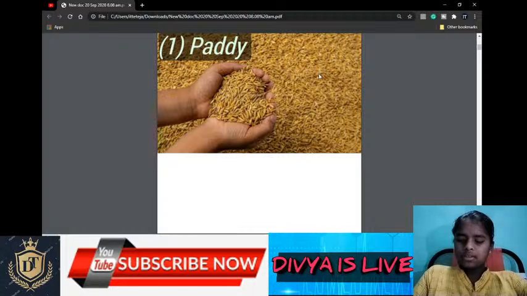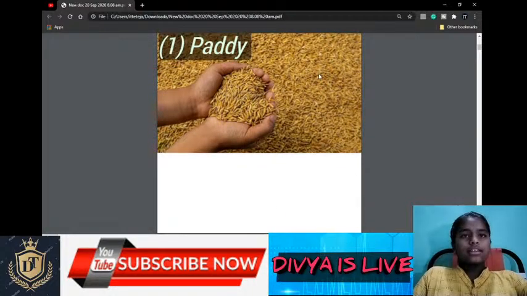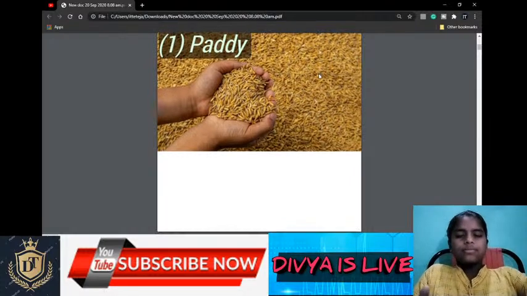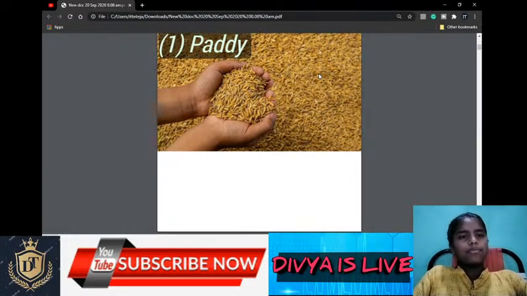This paddy requires a very high amount of water to grow. So paddy is mostly grown in deltaic regions and coastal areas. In places of less rainfall, it grows with the help of irrigation.